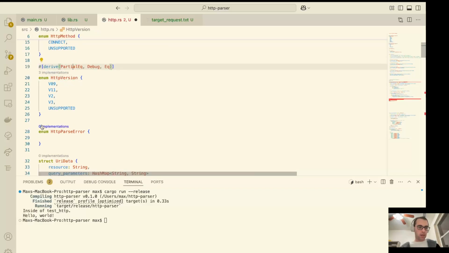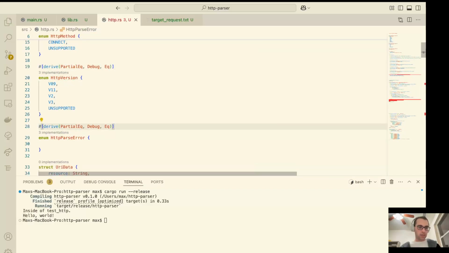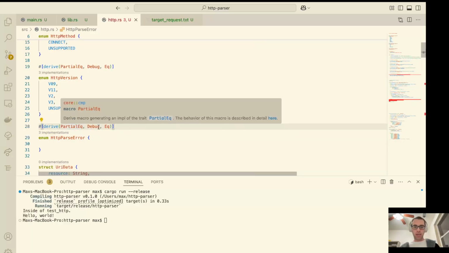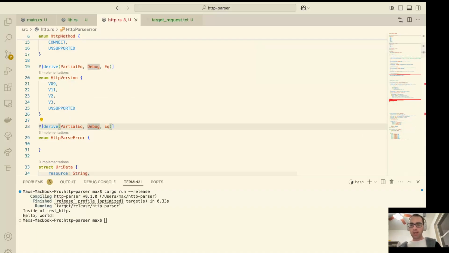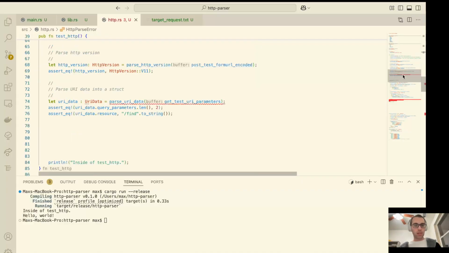And we're going to go ahead and add these derived functions onto it so that we can do different equality checking and the printing out of these values. Let's go ahead and do a couple things. Number one, here it's unhappy because the output is not matching the type that we said it was. So we're going to erase that. And you can see that it's already doing type inference and seeing that this is actually coming back as a result.